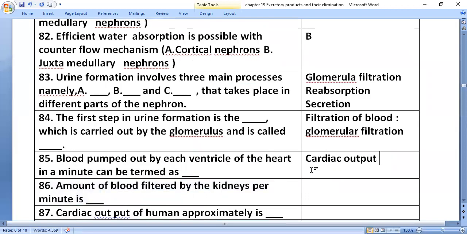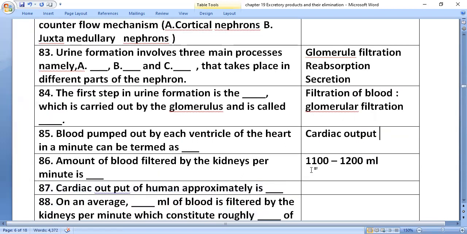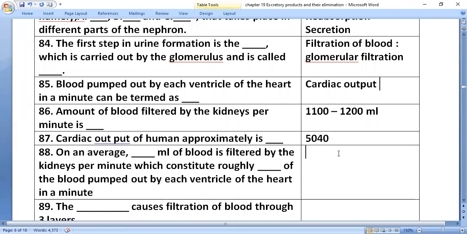The amount of blood filtered by the kidney per minute is 1100 to 1200 ml. The cardiac output of a human is approximately 5040 ml, with a stroke volume of 70 ml and 72 heartbeats per minute.